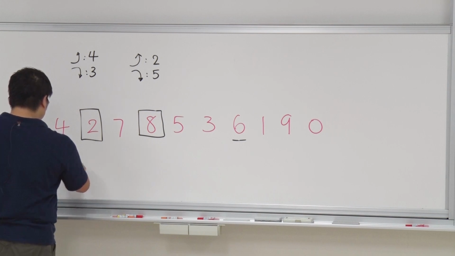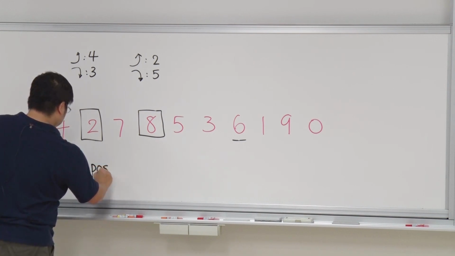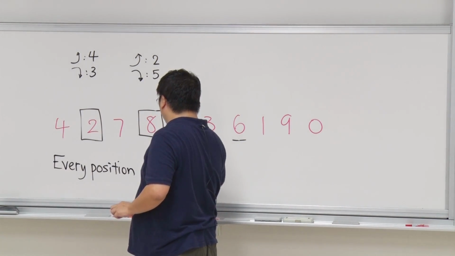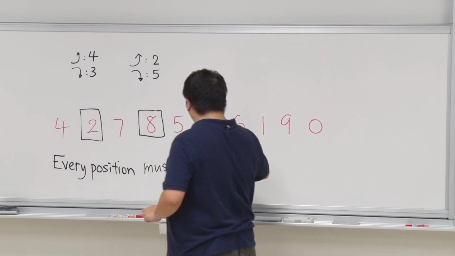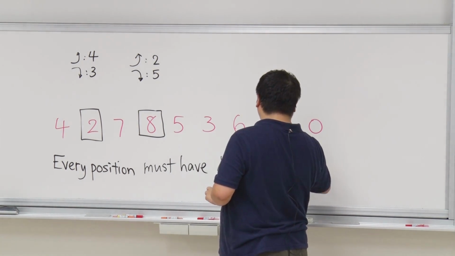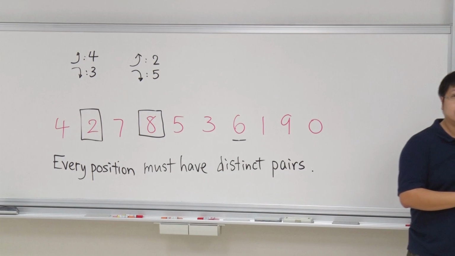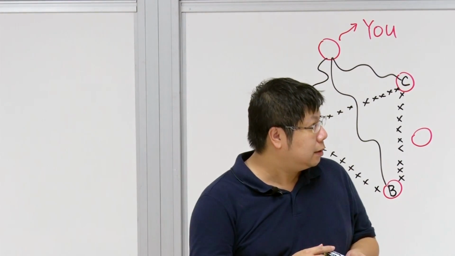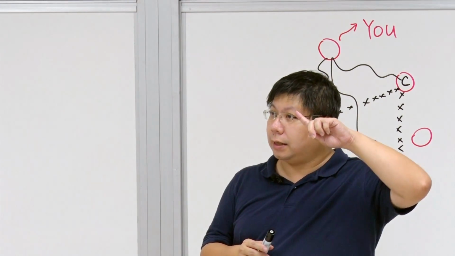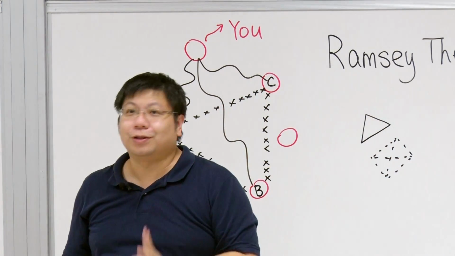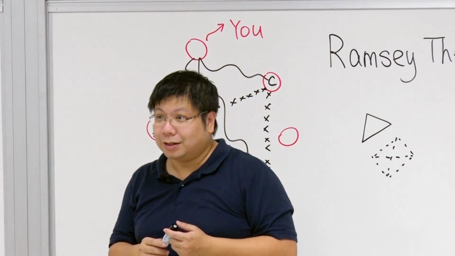Every position must have distinct pairs. So the pairs must be distinct, okay? Now we claim that for n squared plus 1 numbers, we must see either an n plus 1 increasing or an n plus 1 decreasing subsequence. We want to show this is true by contradiction, okay?